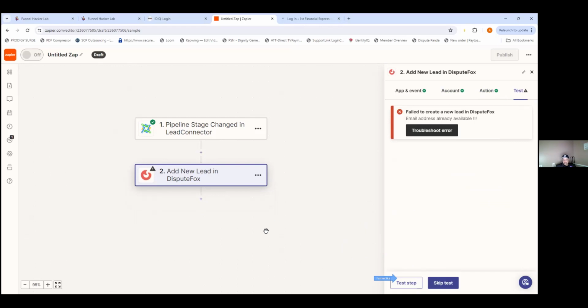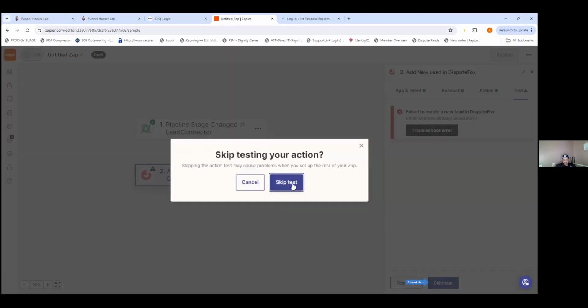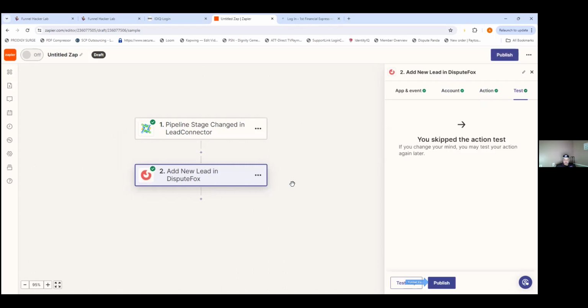Email address already available. Okay, so that's it. It's skip test. It's just saying that in Dispute Fox, you're not allowed to have two of the same emails. So it's really just testing it with the same lead. So it's all right. It's set. Press publish.